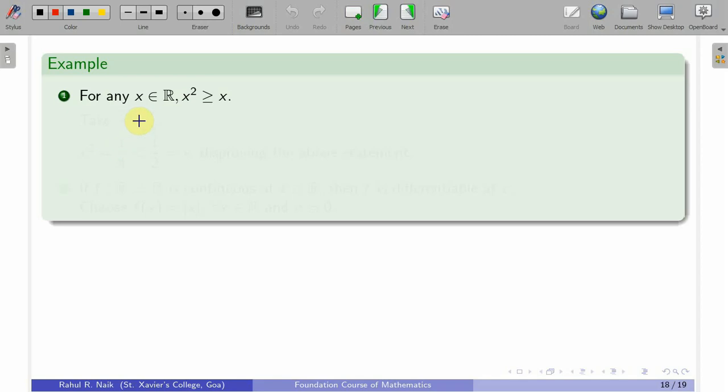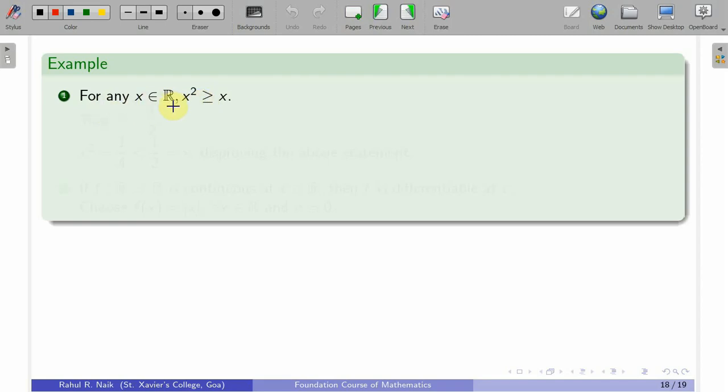So, we have one example over here. For any x in R, x square is greater than or equal to x. First, you should be able to guess whether the statement is true or false. You know that this is not always true, because when x is lying in (0, 1), this inequality will not hold, and therefore, this is not always true.